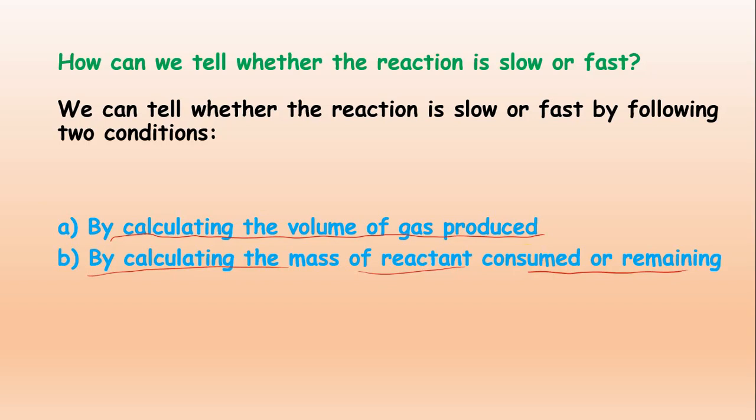And if the reactants are being consumed to form the product, for example there are 50 reactants, and after some time only 10 reactants are consumed, we can say that the reaction is slow. So these 2 options we can calculate. With the help of calculation we can identify whether the reaction is fast or slow. Now let's look at point number 1, that is, calculating the volume of gas produced.